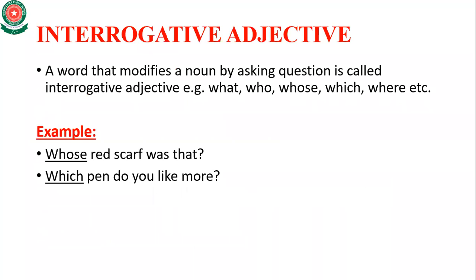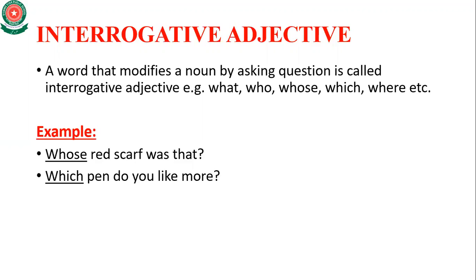Now the next one is the interrogative adjective. You know what interrogative means? Basically a word or sentence at the end of which there is a question mark, and people who ask a question.